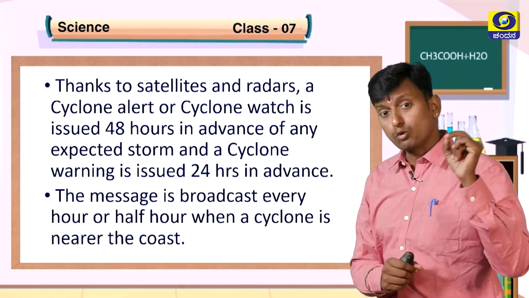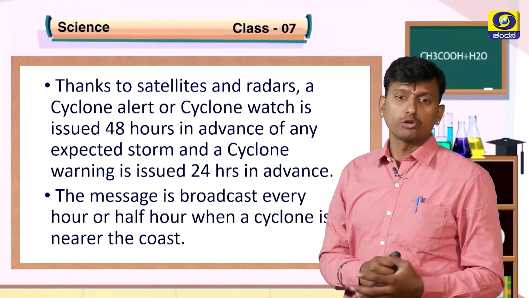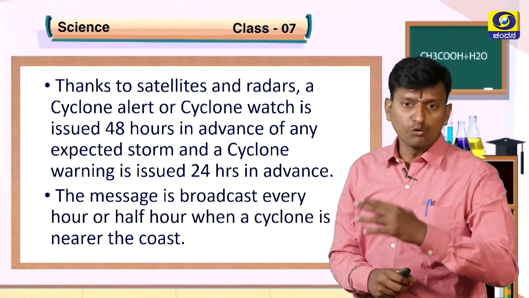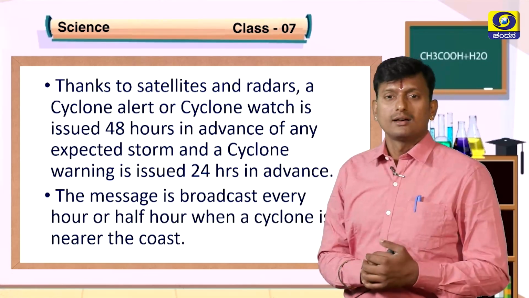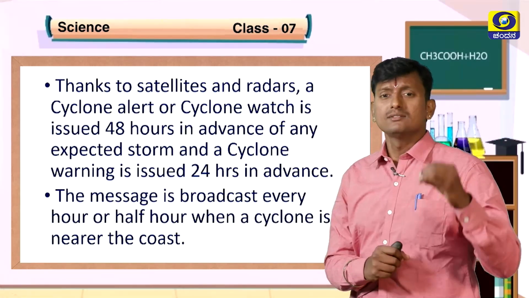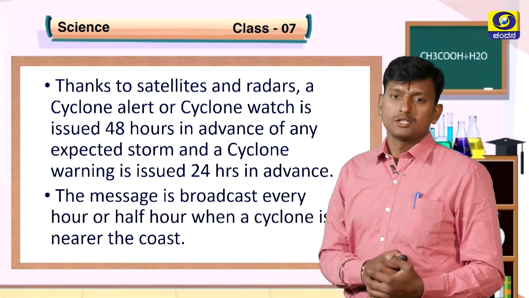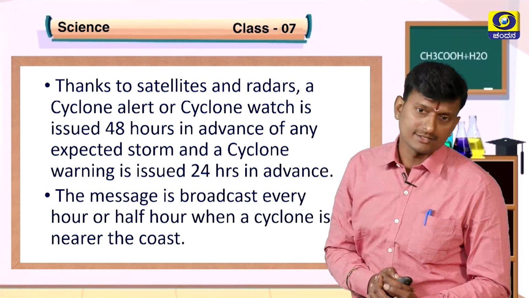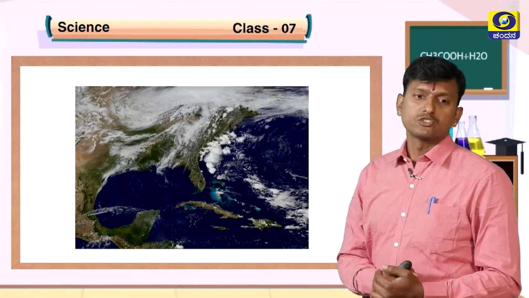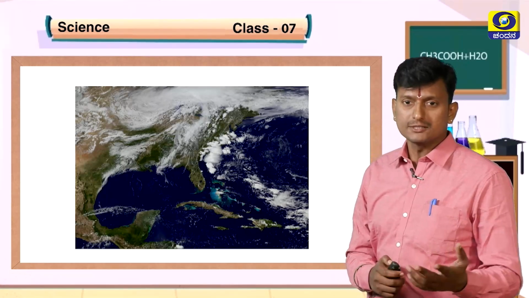The message is broadcast every hour or half hour when a cyclone is nearest the coast. They are going to give information and warnings to the coastal people: don't go to the sea, don't go to catch fish at this time because the cyclone is approaching. Likewise, they give information to people to protect their lives. This is done with the help of satellites and radars. This is the picture captured through satellites on the coastal areas, isn't it?